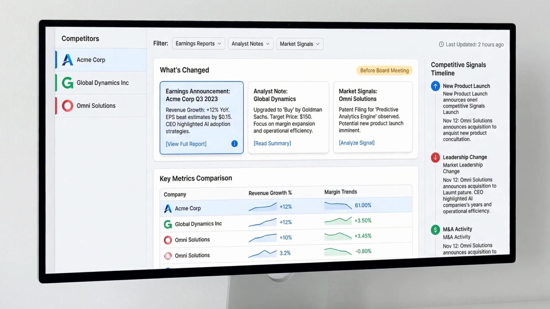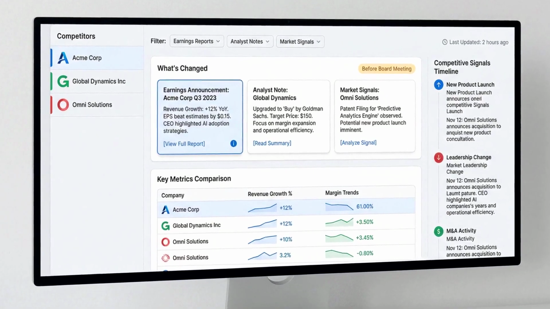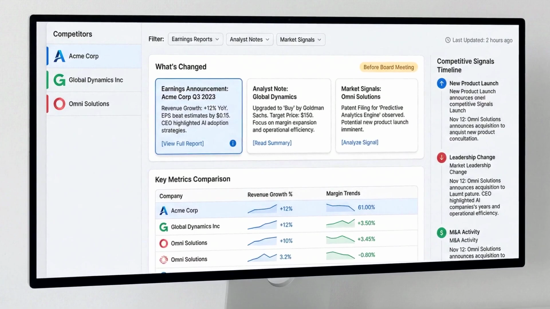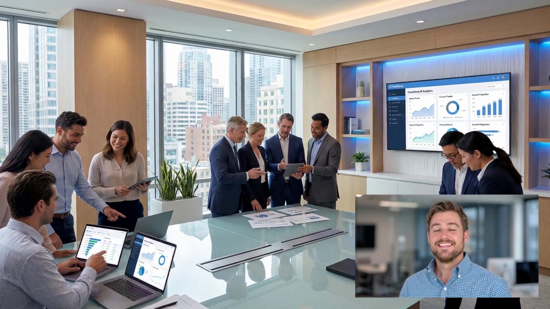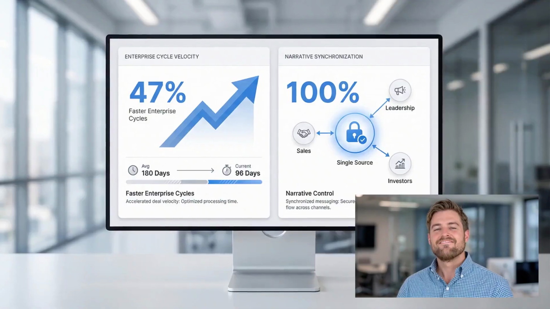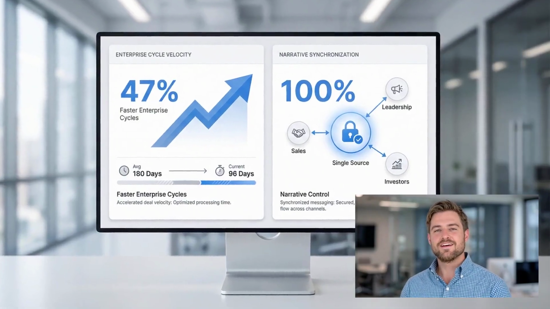The clone also monitors peer earnings, analyst notes, and competitive signals, delivering what's changed digests before major meetings. Your team stays ahead of comparisons instead of reacting to them. This means alignment across sales, leadership, and investors. Faster enterprise cycles, a narrative you control.